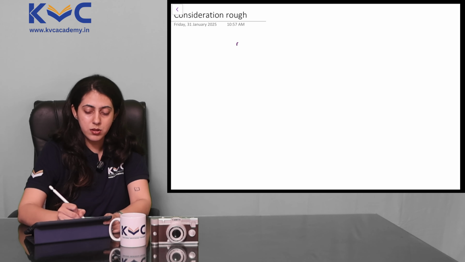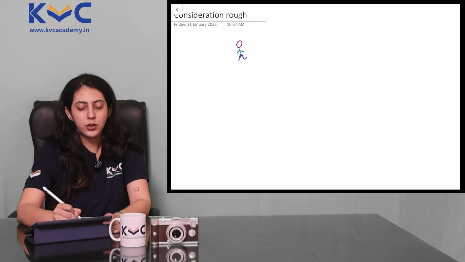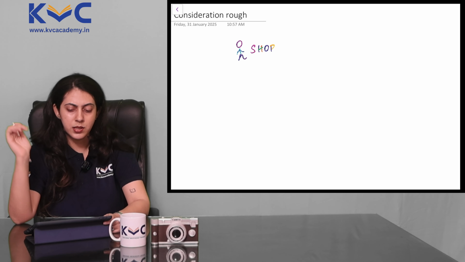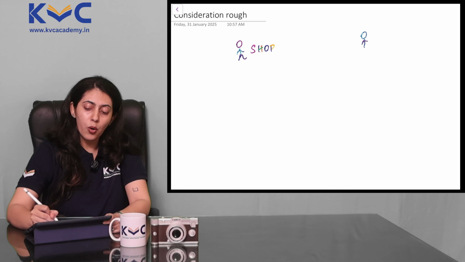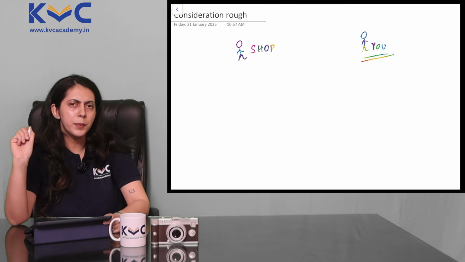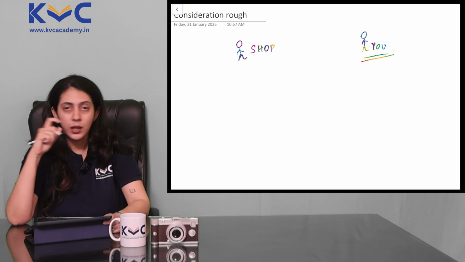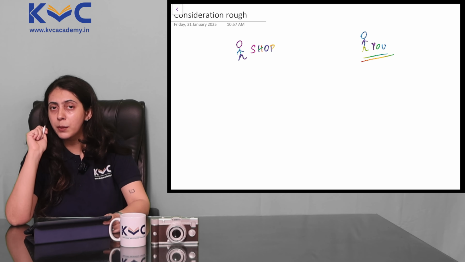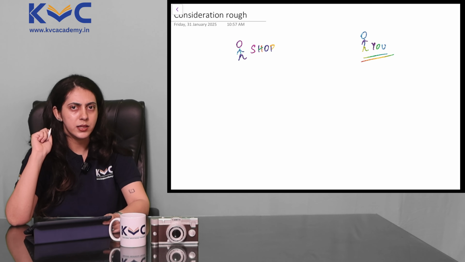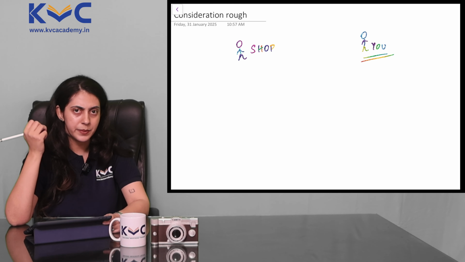Suppose I am going to set up a new shop in a particular complex where you already have a shop. You have had a shop for a couple of years in that particular complex. Now, my coming into that complex could affect your business to a certain extent. Suppose it does.